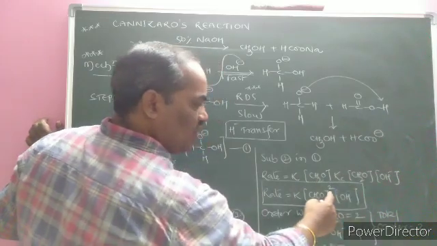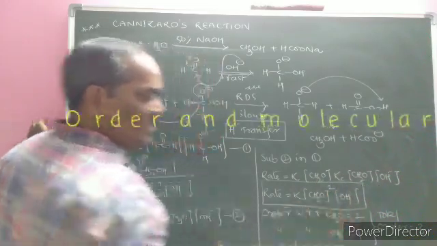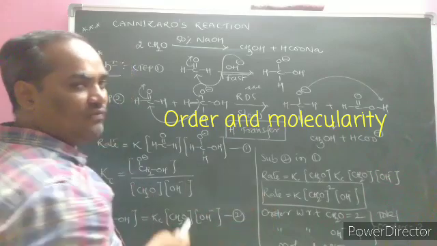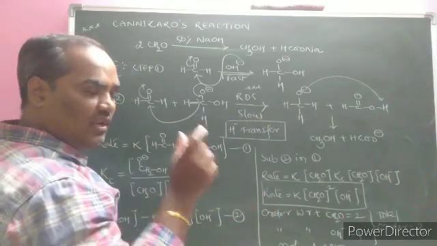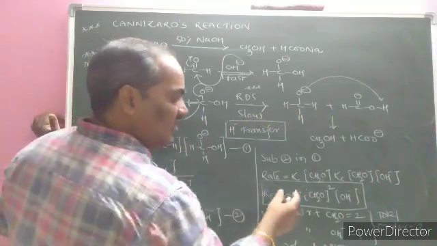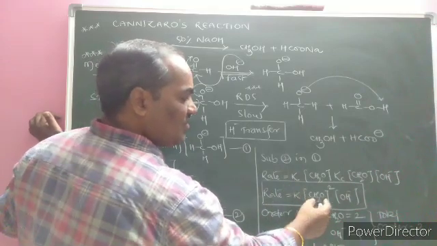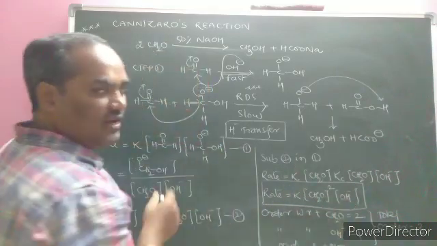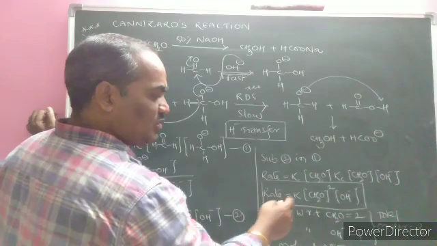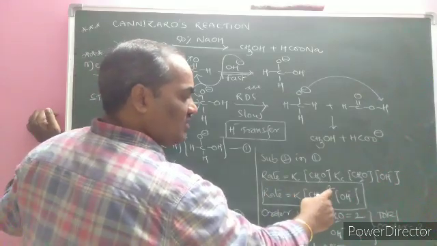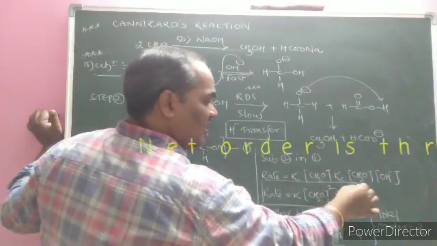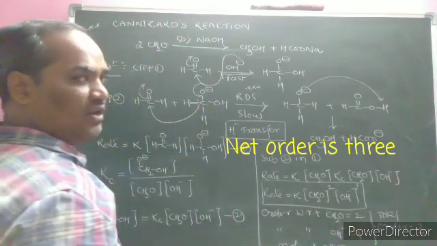Formaldehyde square and OH minus ion is present. This is the rate equation. The equation in which the rate depends on the concentrations of the reactants is called the rate expression. In that rate expression, the sum of the powers of the concentration terms in the rate equation is called the order of a reaction.